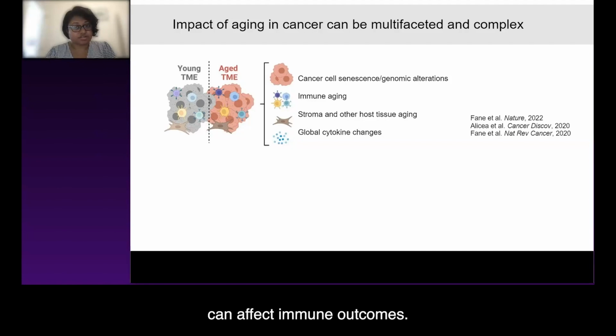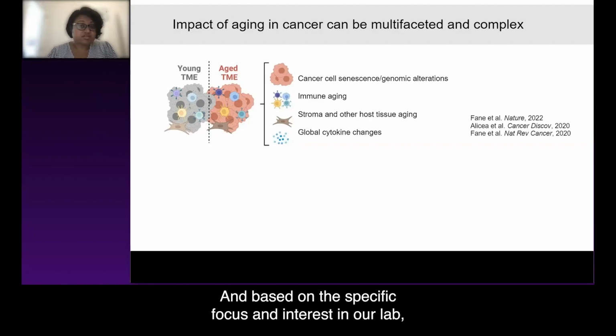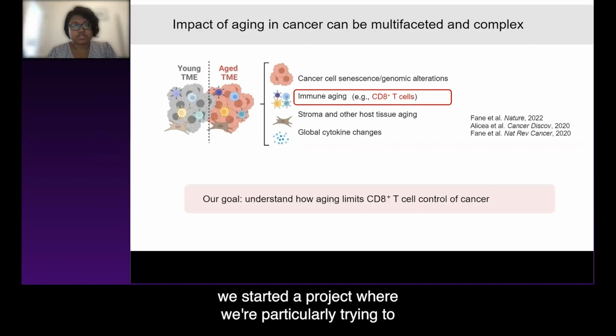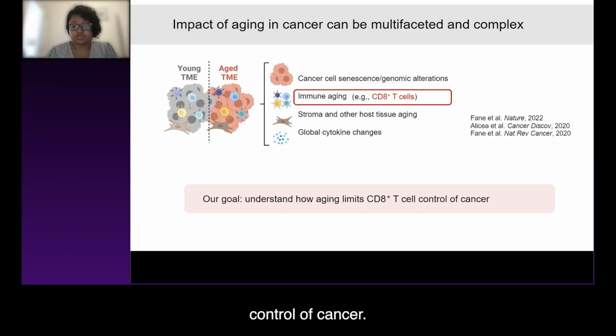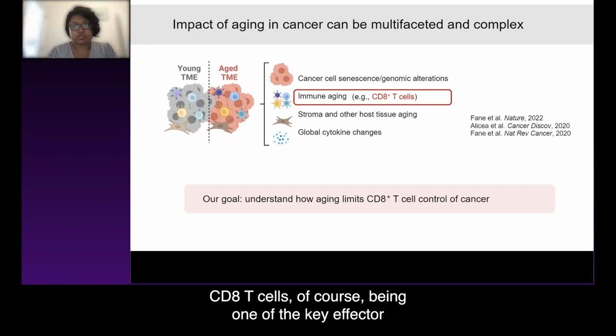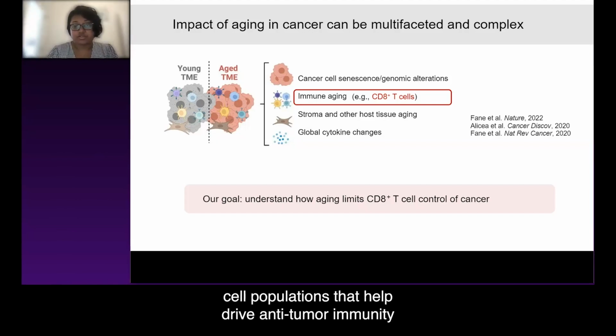And of course, there are systemic changes in aging, like changes in cytokine levels and inflammation that can affect immune outcomes. Based on the specific focus and interest in our lab, we started a project where we're particularly trying to understand how aging might limit CD8 T cell mediated control of cancer. CD8 T cells are one of the key effector cell populations that help drive anti-tumor immunity and immunotherapy responses.